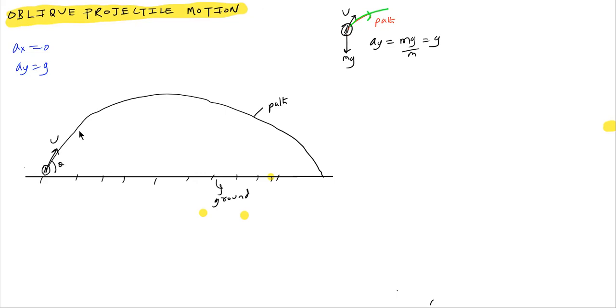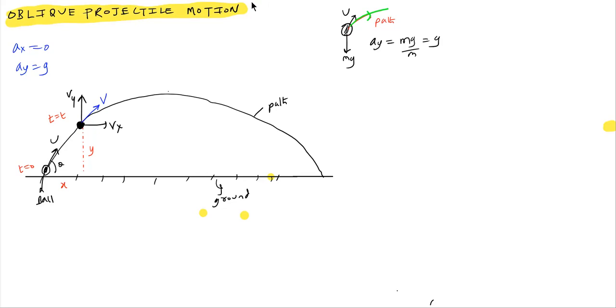After some time, where will the ball be? The ball will arrive here. Let me put a dot, like this is the ball projected from the ground. After some time, it will have a horizontal component and a vertical component, and it will ascend some height. Let me call it y, and it will be at a horizontal distance x. At t equals 0, we have projected. At any time t, let it be here, and here it will have the velocity v, directed tangential to the path.